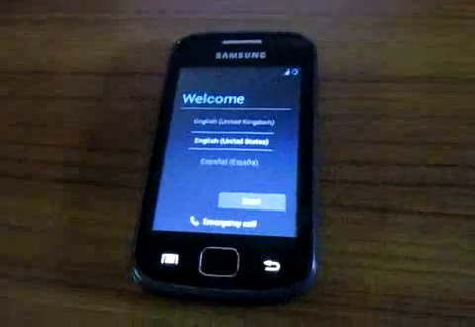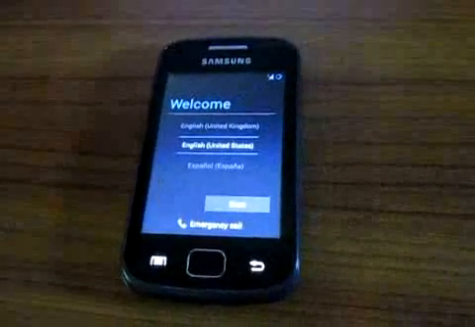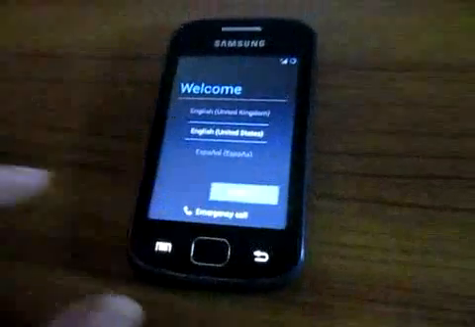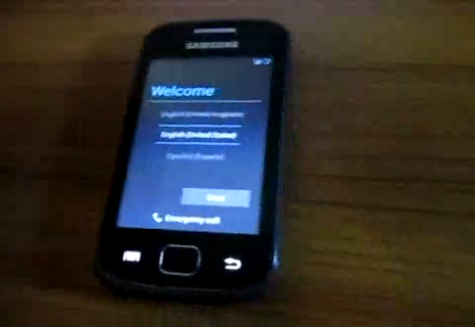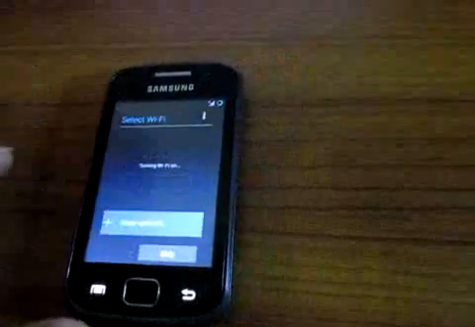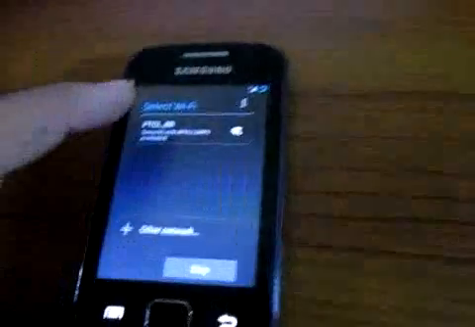So here we are, Android Jelly Bean on Samsung Galaxy Geo. Let's start with it. Other network, my Wi-Fi is on.